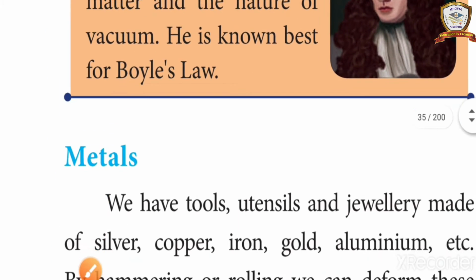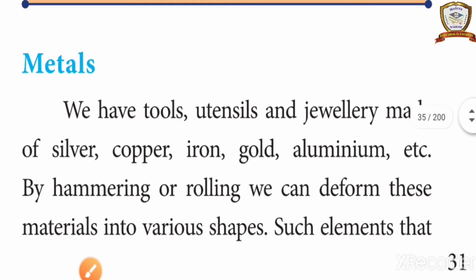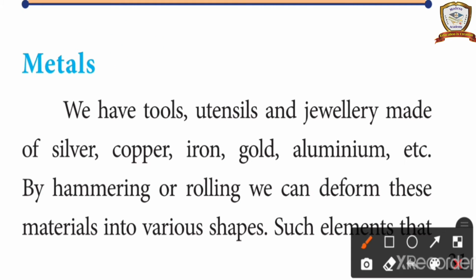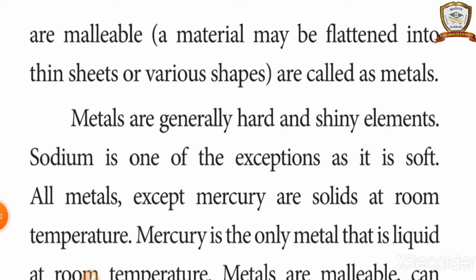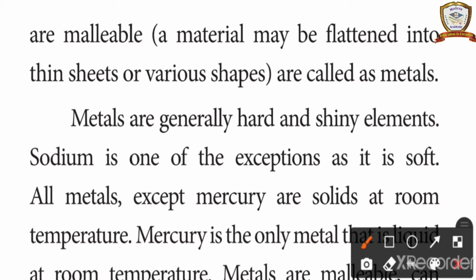First one is metal. What is metal? Tools, utensils and jewelry are made of silver, copper, iron, gold, aluminum, etc. By hammering or rolling, we can deform these materials into various shapes. Such elements are malleable. A material that may be flattened into thin sheets or various shapes is called a metal.